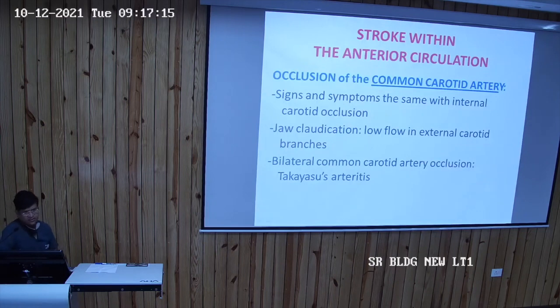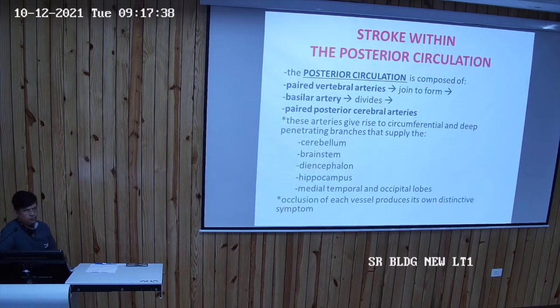Now come to the next part, the occlusion of the common carotid artery. The occlusion of the common carotid artery also leads to stroke within the anterior circulation, and the signs and symptoms are the same as with internal carotid artery occlusion. There will be jaw claudication, and when there is a bilateral common carotid artery occlusion, it leads to Takayasu arteritis. Now come to the posterior circulation.